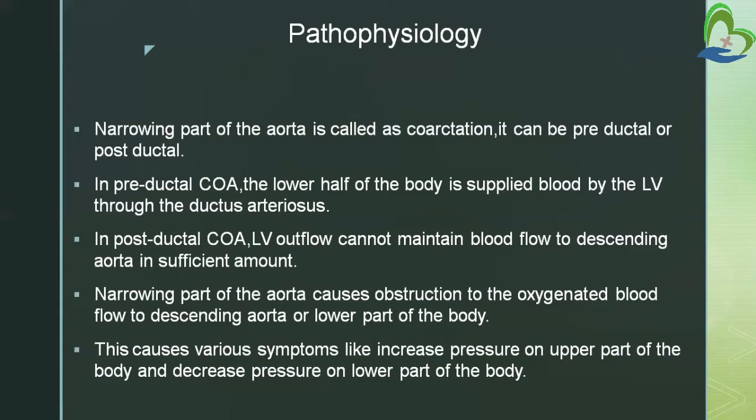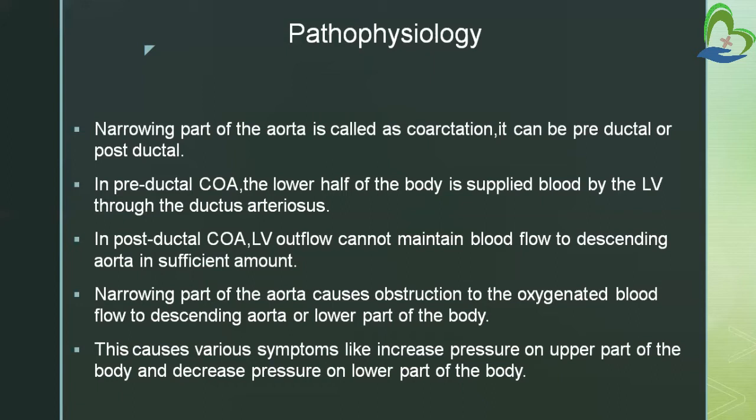Now pathophysiology. The narrowing part of the aorta is called coarctation. As we learned in the definition, whatever part has got narrowed, that part of the aorta is called coarctation. It can be preductal or postductal. These are the two types of coarctation. In preductal COA, that is coarctation of aorta, the lower half of the body is supplied blood by the left ventricle through the ductus arteriosus.